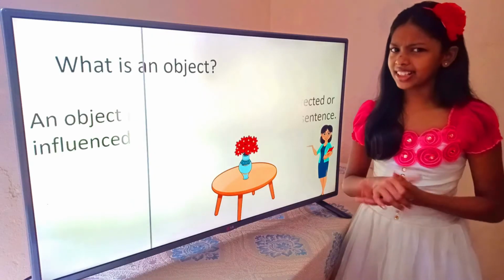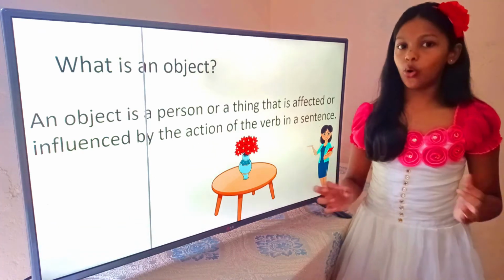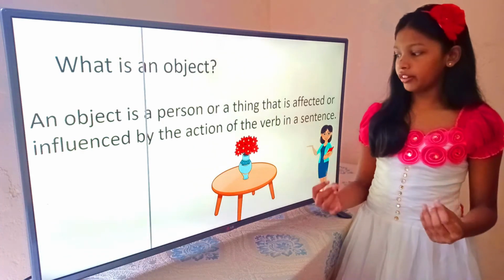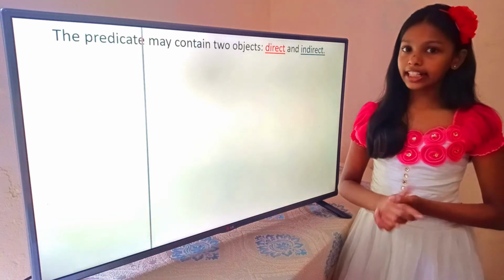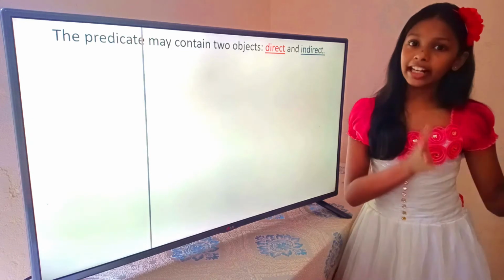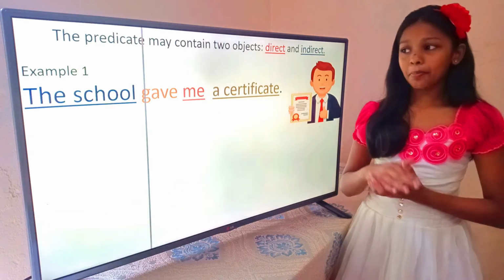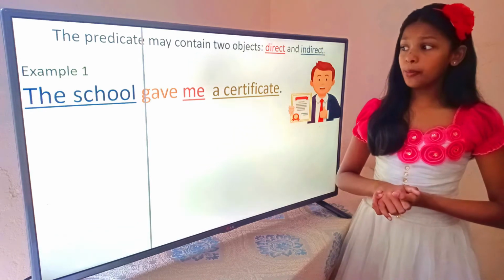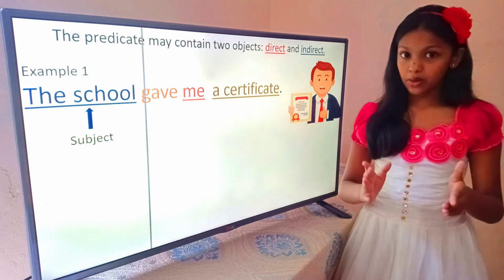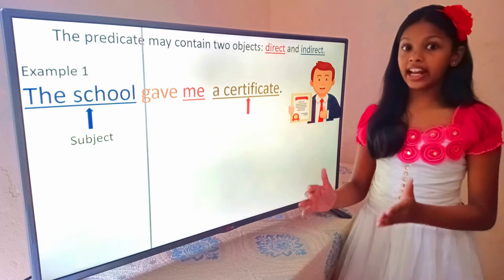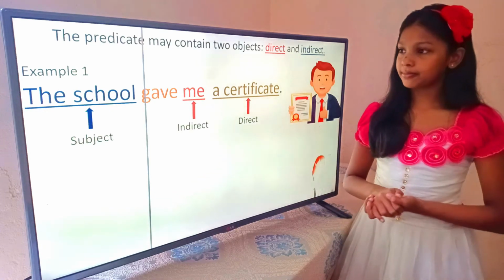What is an object? An object is a person or a thing that is affected or influenced by the action of the verb in a sentence. The predicate may contain two objects. They are direct object and indirect object. Example 1: the school gave me a certificate. The school is the subject, gave is the verb, a certificate is the direct object, me is the indirect object.